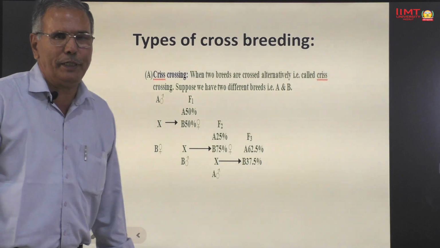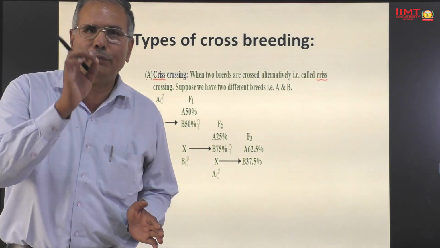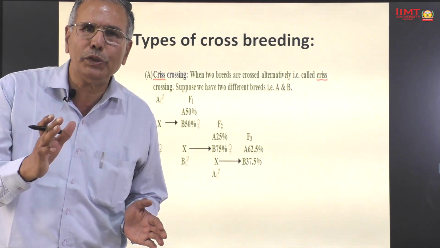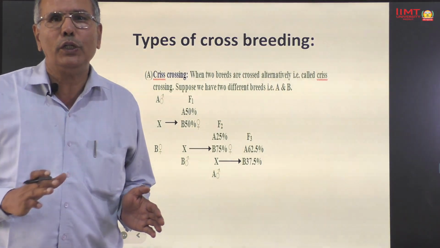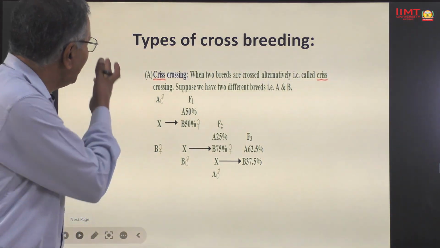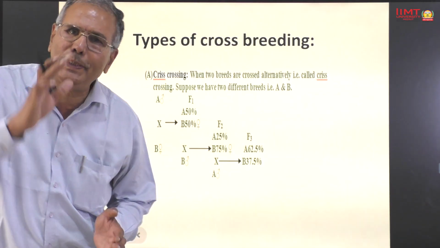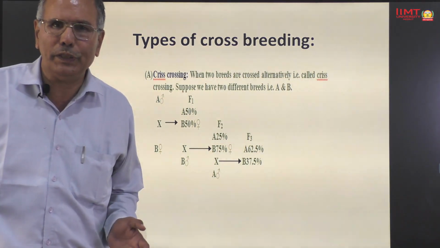Types of crossbreeding. There are 4 types of crossbreeding. Number 1, criss-crossing. Number 2, triple crossing. Number 3 is back crossing. And number 4 is top crossing. What is criss-crossing? When two breeds are crossed alternatively, that is called criss-crossing.